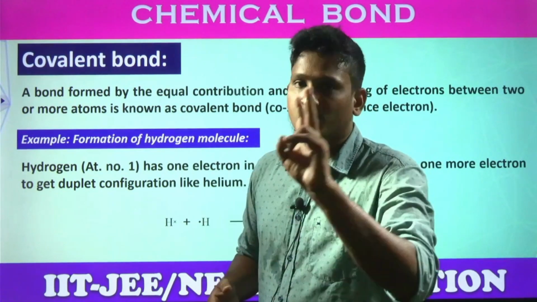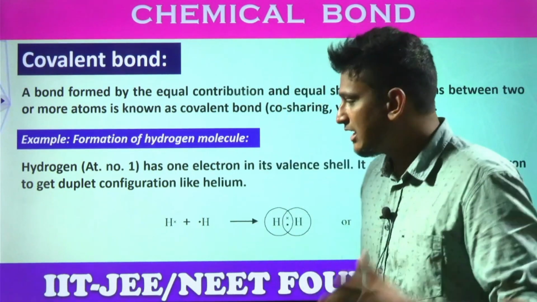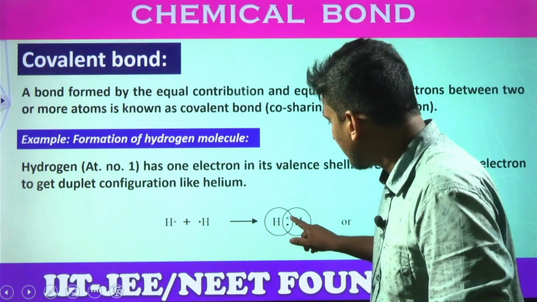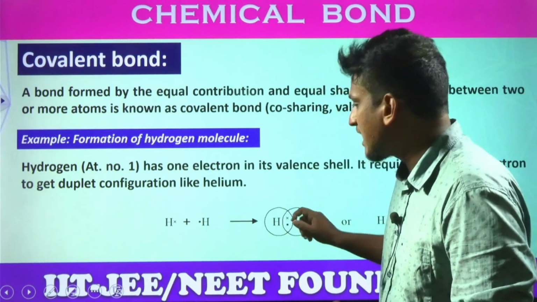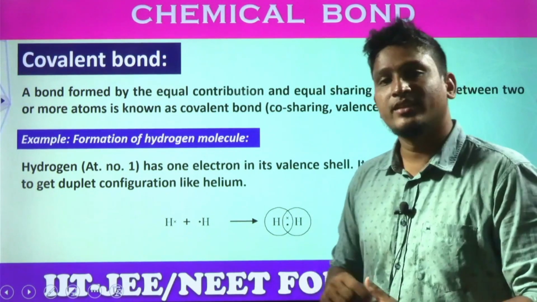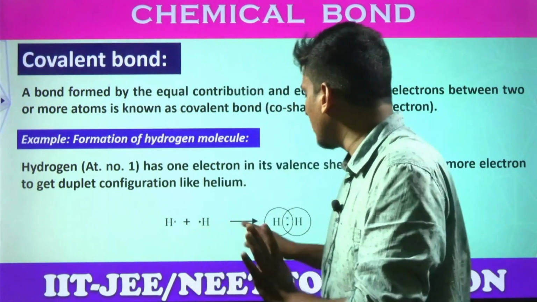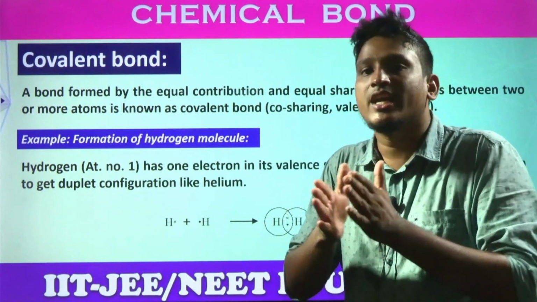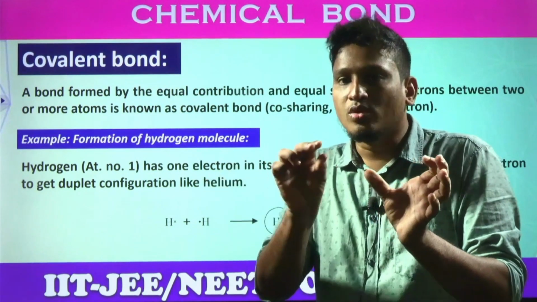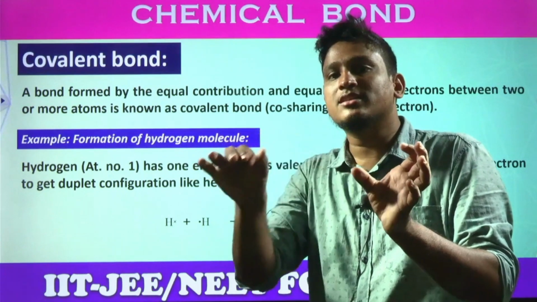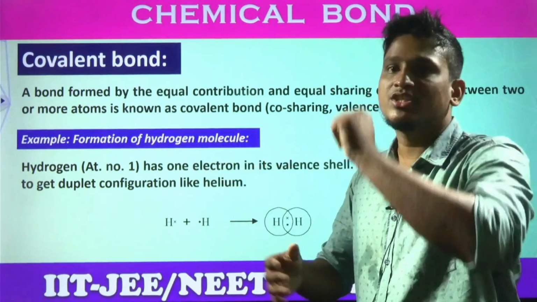That means 2 electrons, so what's the configuration? Helium configuration. Now again, this electron and this electron are also influenced by this hydrogen atom. That means this also gets the helium configuration, or not? Ultimately, both electrons are shared between the 2 atoms. Both electrons are influenced by the nuclei of both atoms. That is what sharing is.